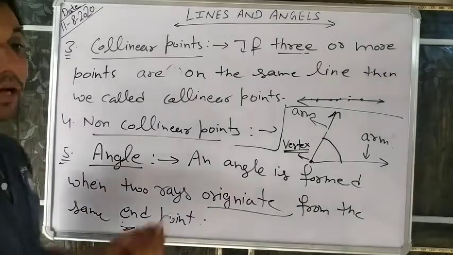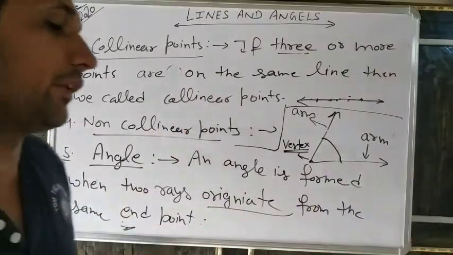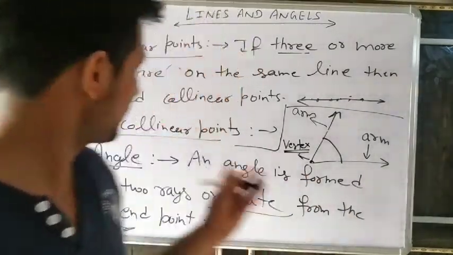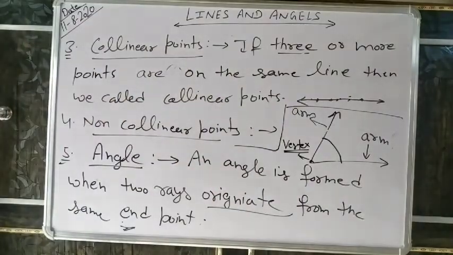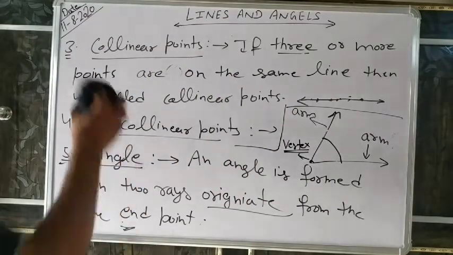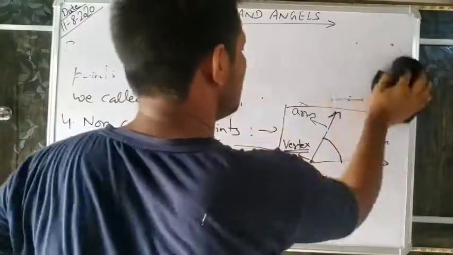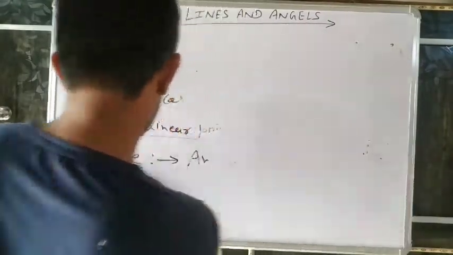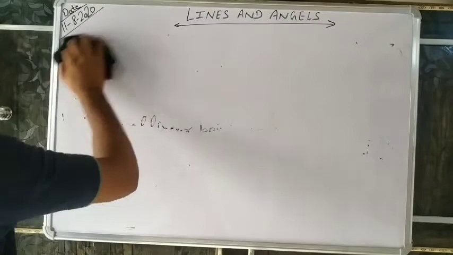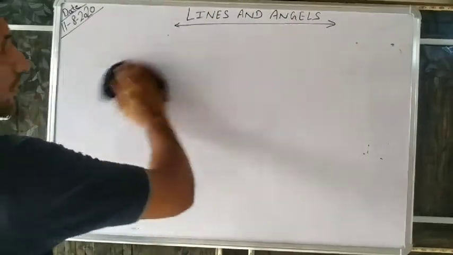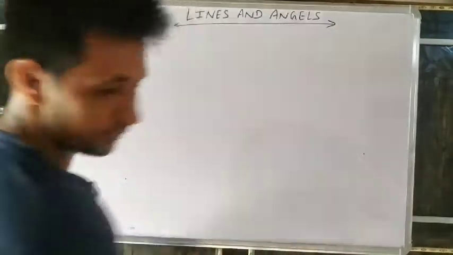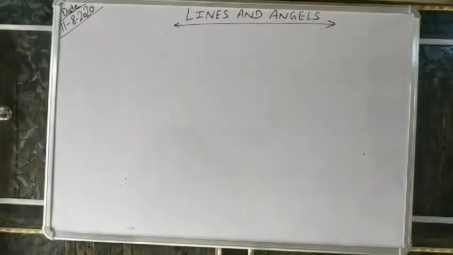different types of angles. First we studied different types of lines. Now we will discuss different types of angles. First is the acute angle.